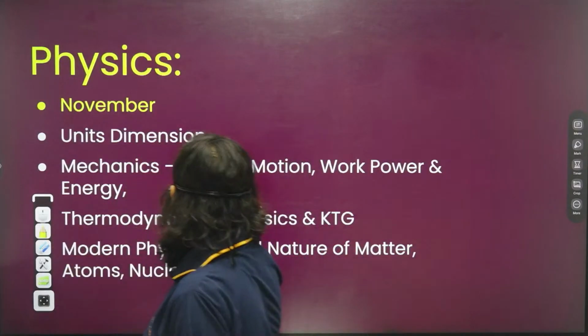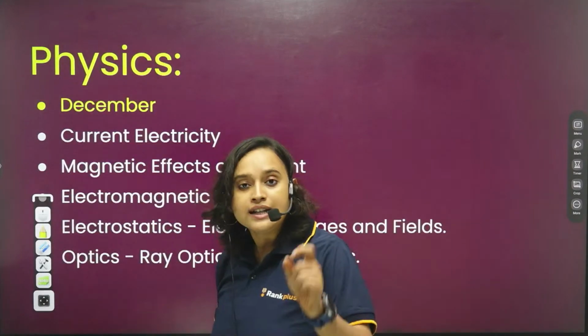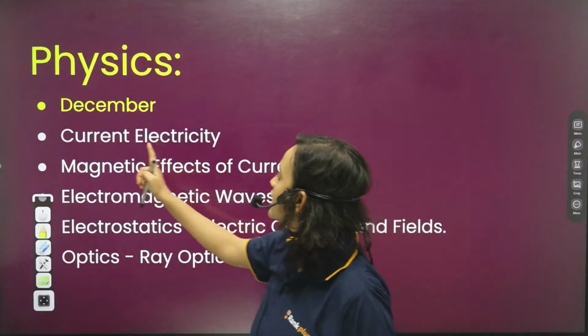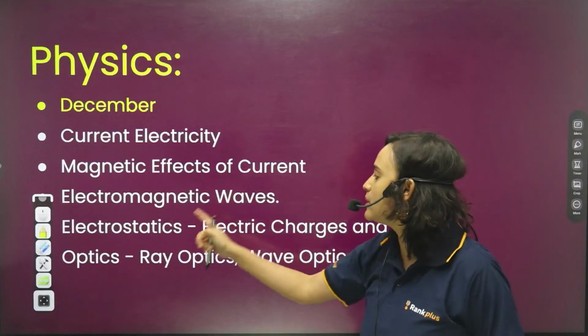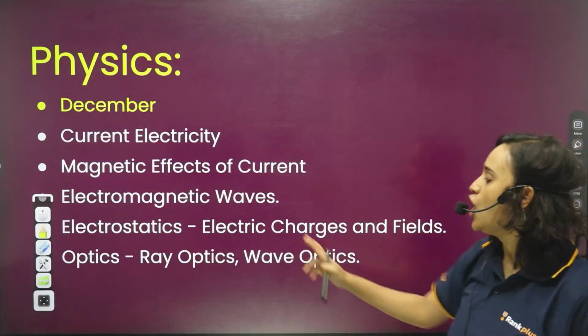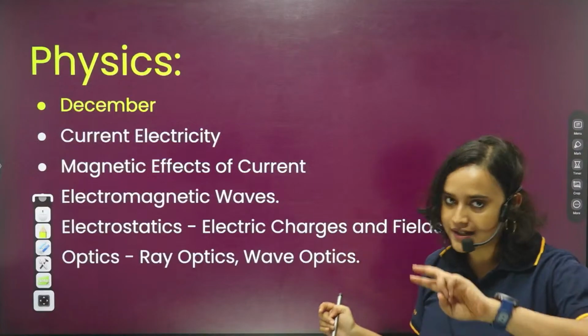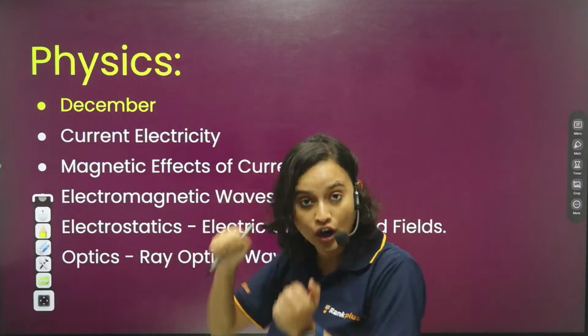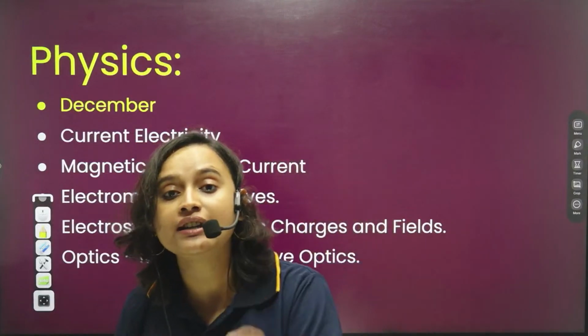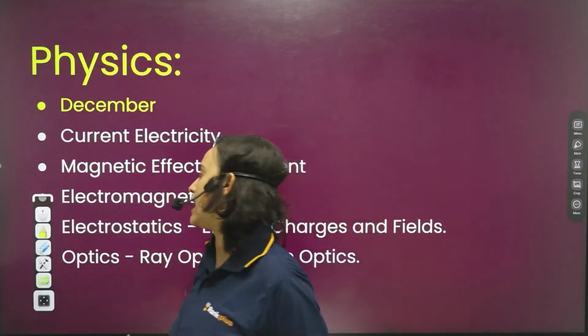Moving on from here, let's go to December. In December in physics, you will be finishing current electricity, magnetic effects of current, electromagnetic waves. You will be finishing electric charges and fields, optics, ray optics and wave optics. Both you will be finishing. Again, I'm telling you, you will get a lot of holidays, which is why the portion in December is much more than November and January.